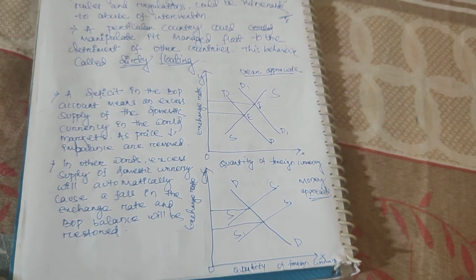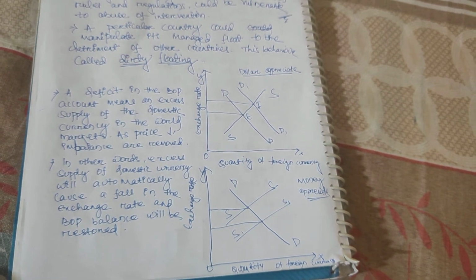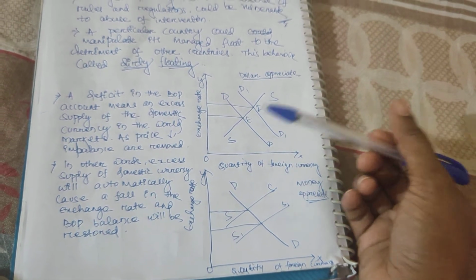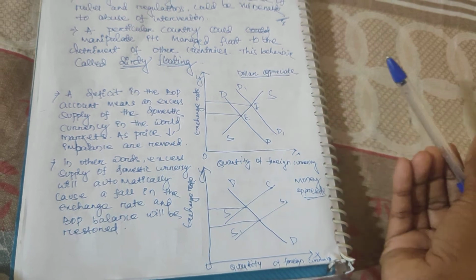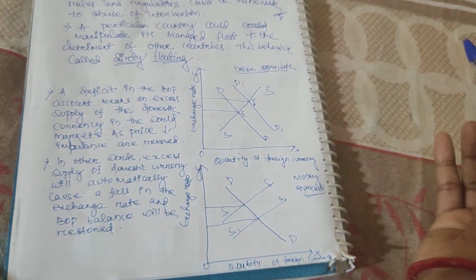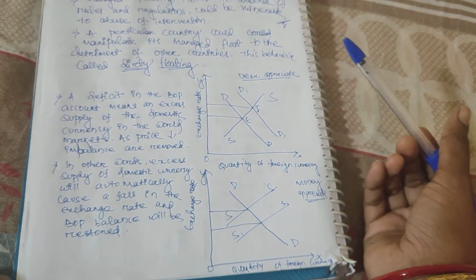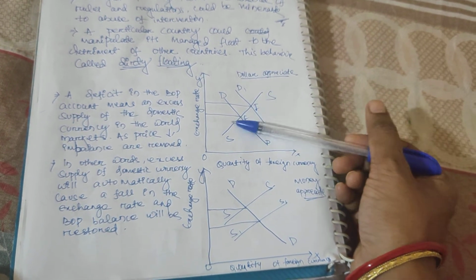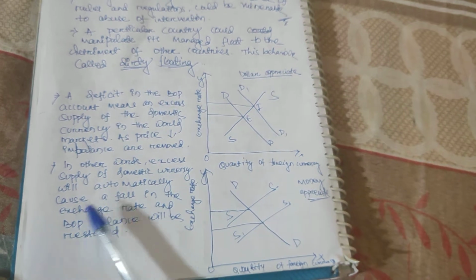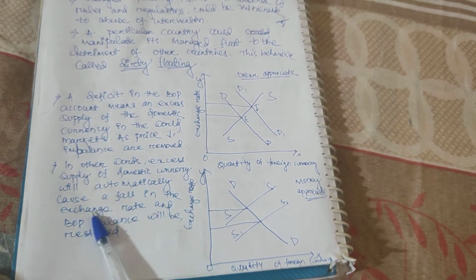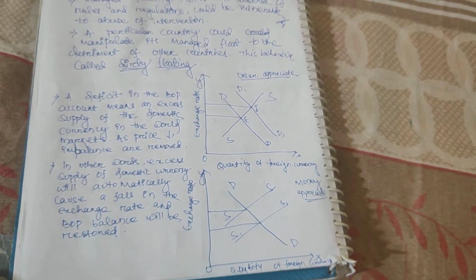The deficit in the balance of payment account means an excess supply of the domestic currency in the world market. As price declines, imbalance is removed automatically. It is the market force. It will show how the BOP will balance, how the problems will be solved. In other words, excess supply of domestic currency will automatically cause a fall in the exchange rate and the BOP balance will be restored.